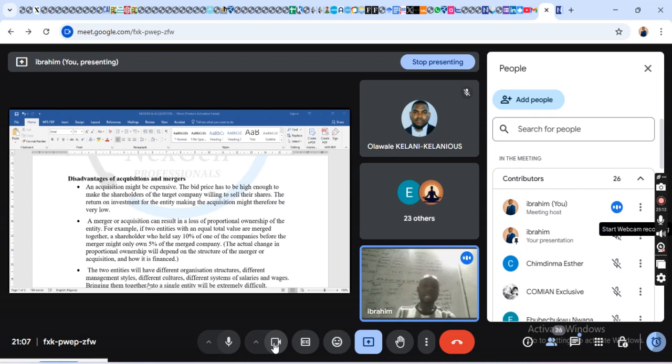Imagine the kind of structure. You have a head of finance of this, and you have a head of finance of this. So how will you now merge them together? How? That could be very difficult to achieve.